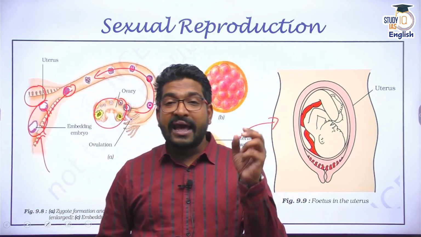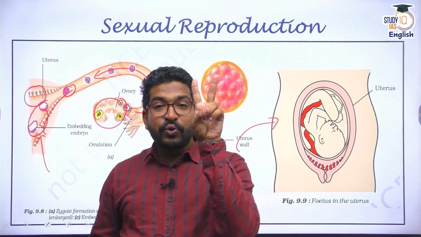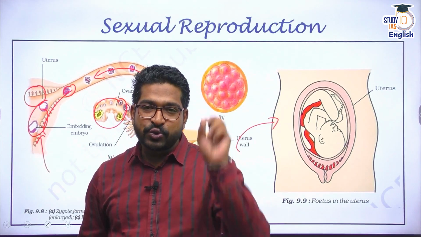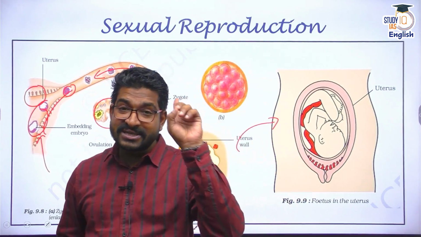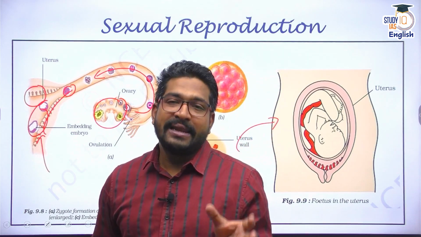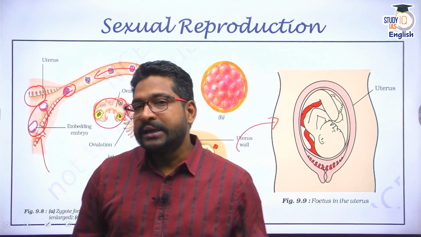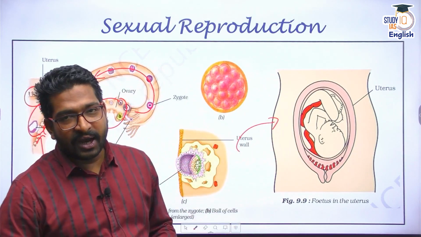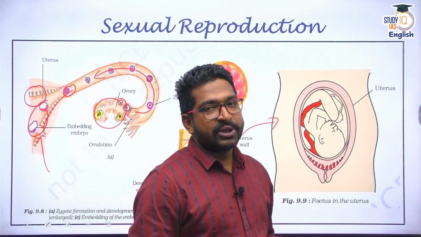That means life starts from two haploid cells, a sperm and an egg, which fuse together to form a zygote, which is a single cell with a complete set of chromosomes. From a single cell, slowly and steadily, a baby is born after 9 months of gestation period.